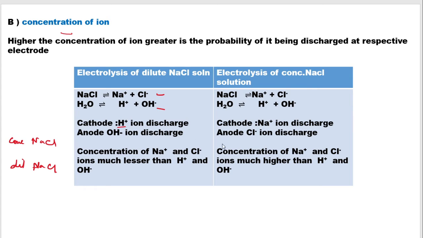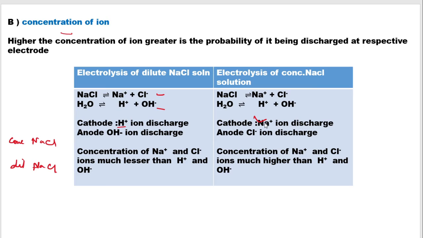Similarly, if you use a higher concentration of NaCl solution, the concentration of Na+ is more than H+, so Na+ will be preferred over H+ to get discharged at the cathode.